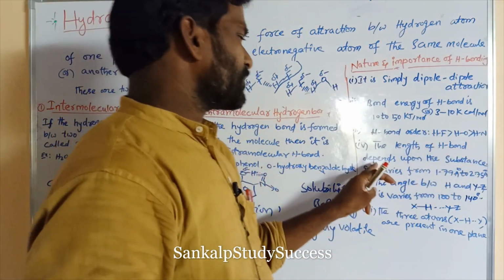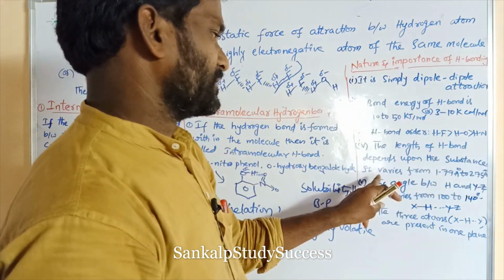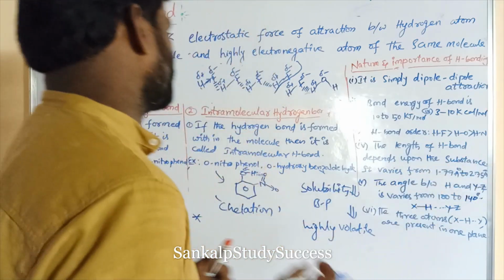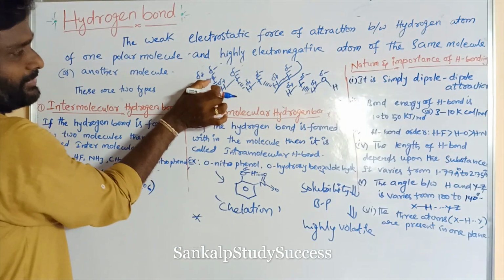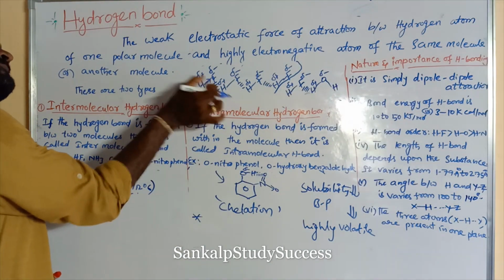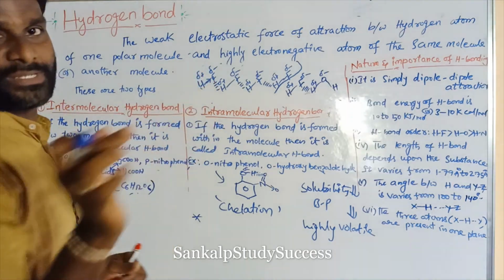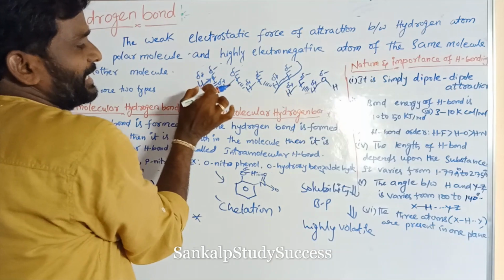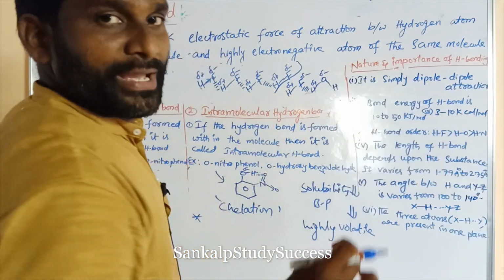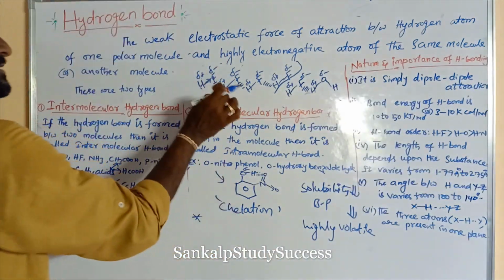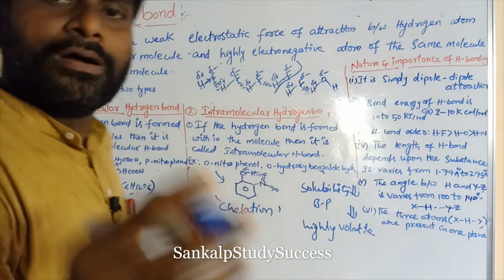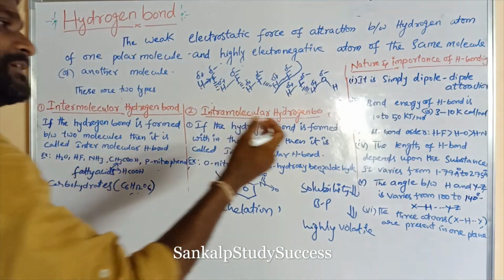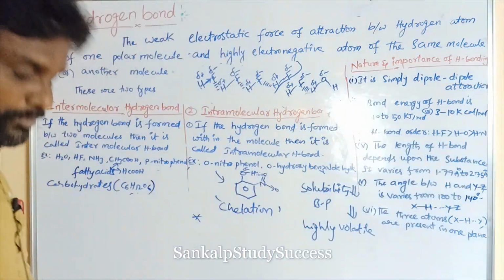The length of hydrogen bond depends upon the substance. It varies from 1.79 angstrom to 2.75 angstrom. So the length of the hydrogen bond depends upon various substances, and its value changes. Different substances exhibit different lengths of hydrogen bond.